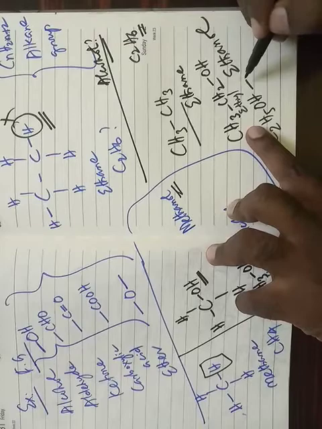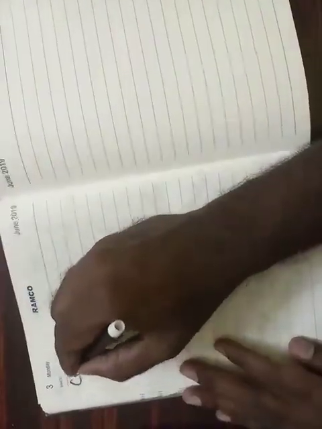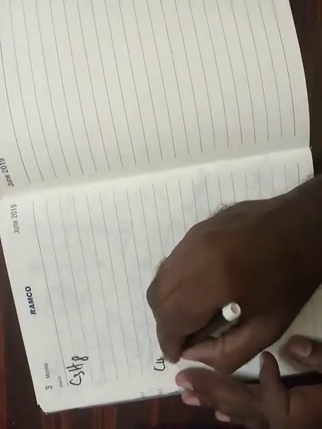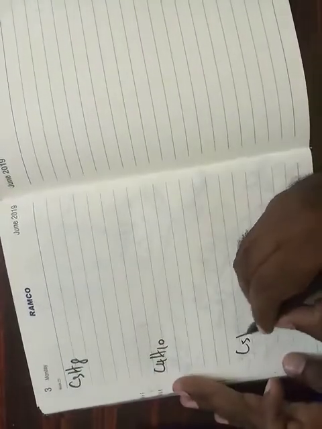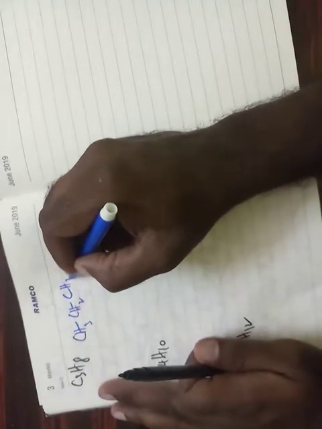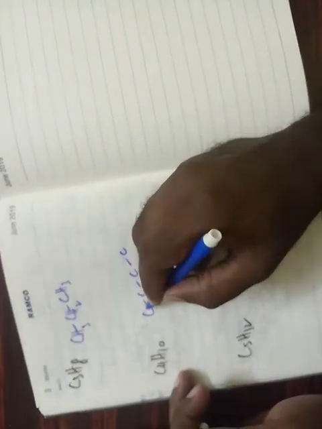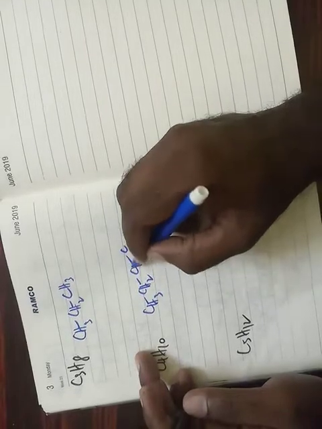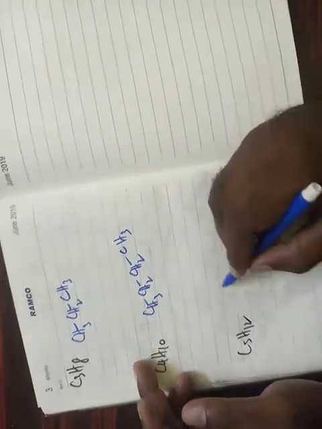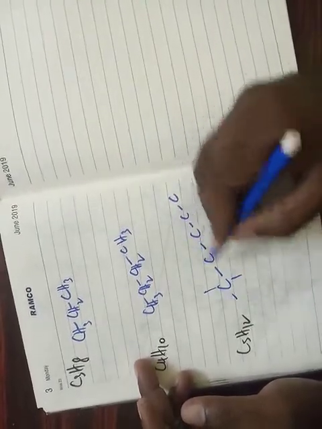So ethyl plus alcohol becomes ethanol. Similarly, propane, C3H8, butane, C4H10, pentane, C5H12. So how will its structure be? 1, 2, 3. So 3 carbons, 8 hydrogens. 4 carbons, 10 hydrogens. Pentane will become 5 carbons with 12 hydrogens.